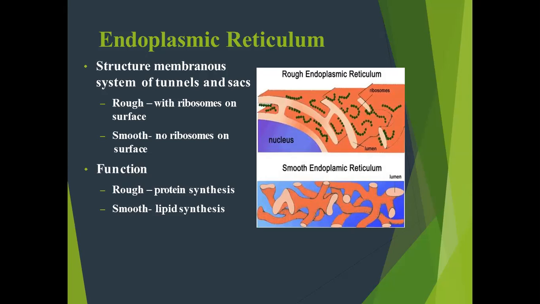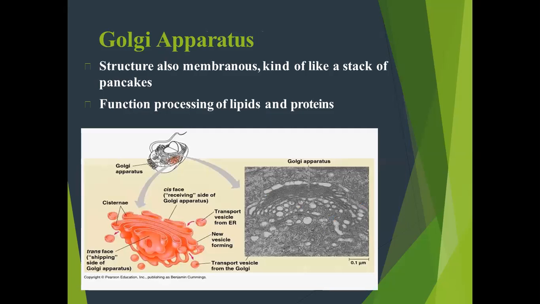The main function of the rough endoplasmic reticulum is to help in protein synthesis because it contains ribosomes, and smooth endoplasmic reticulum helps in lipid synthesis. Next is the Golgi apparatus, or Golgi body.